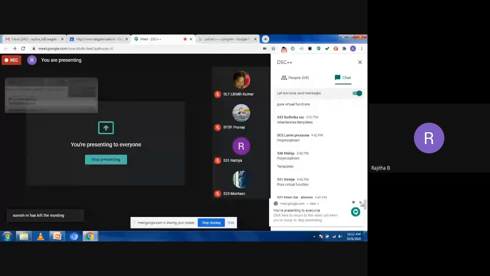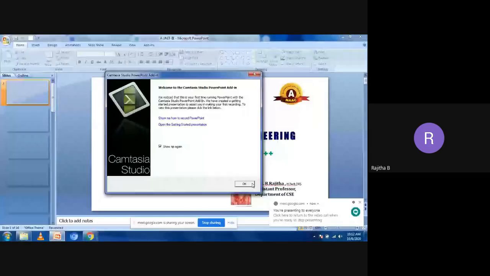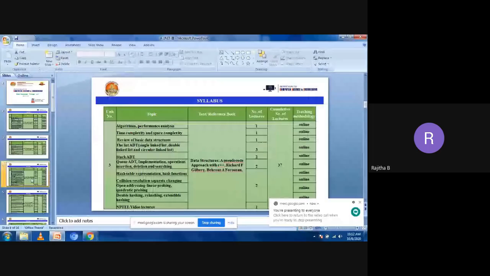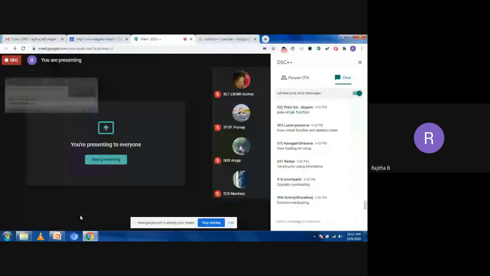One more is there. What is the first topic in the second unit? Operator overloading. Yes, good Soumya, good Bharatwaj. It is not function overloading. It is operator overloading. Yes, good.